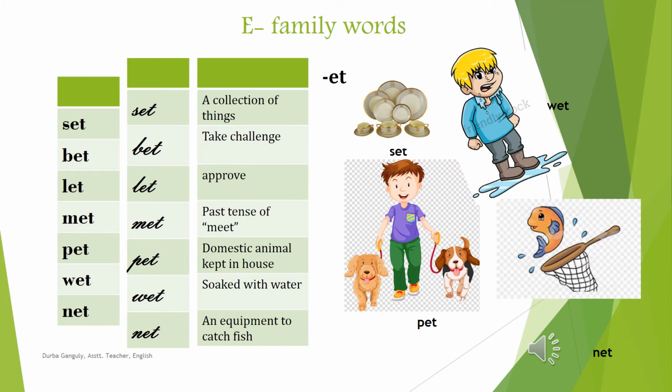E-T family words. Set, bet, let, met, pet, wet, net. When used as a verb, set is actually to arrange. But when we use it as a noun, it is actually a collection of things. You can see a dinner set here.